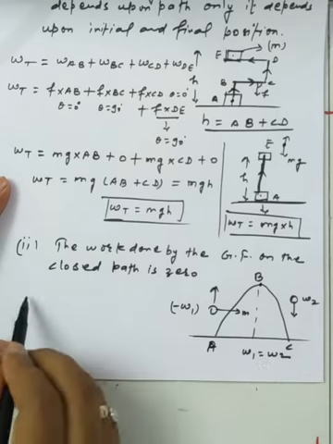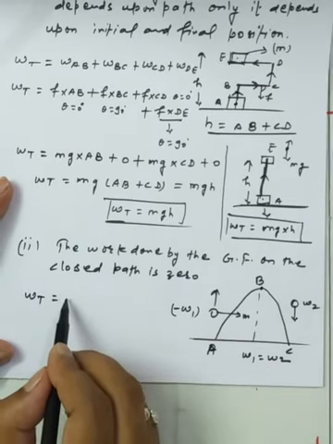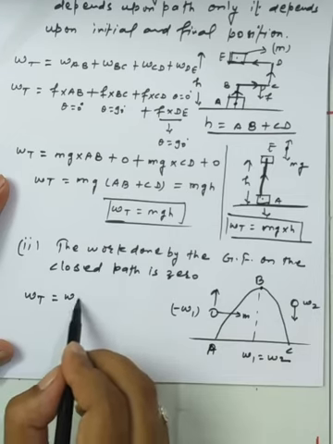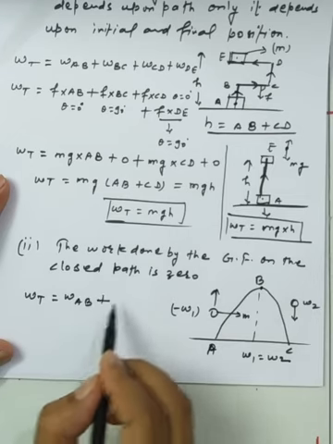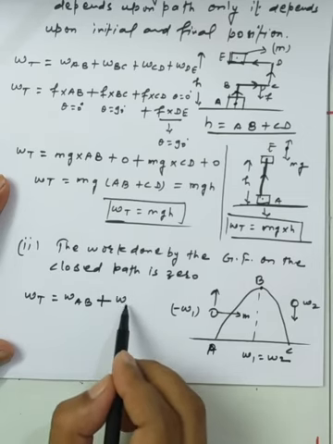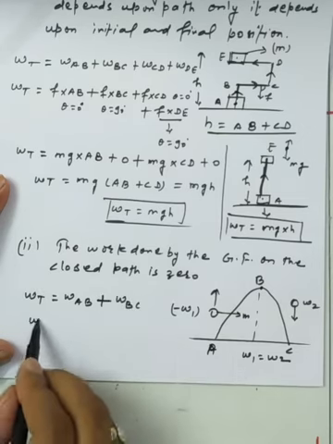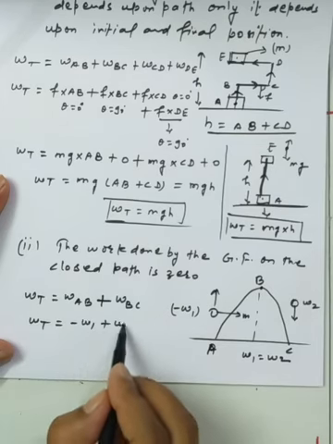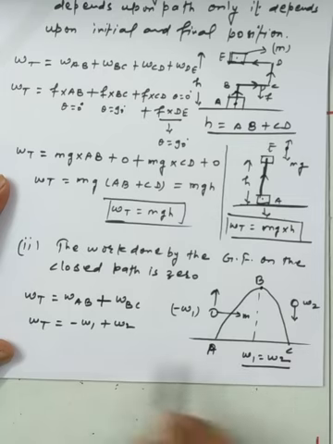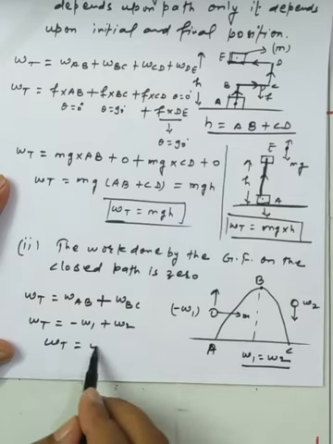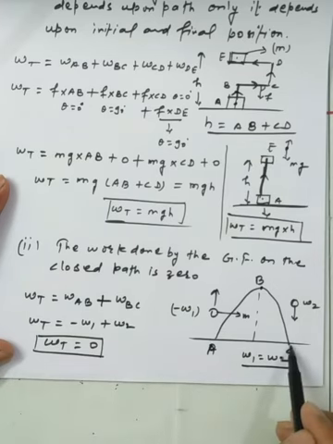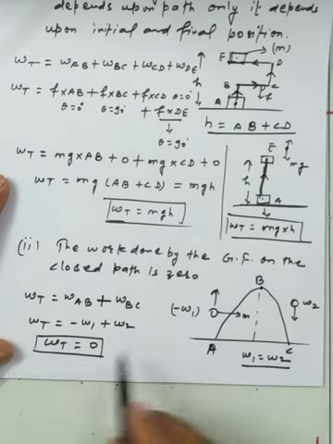So the total work is W1, the work done for the upward movement from A to B, added to W2, the work done from B to C. The work done for the whole path, where the ball moves from A to B and comes back down to the surface of the earth, is a closed path, and it is equal to 0.